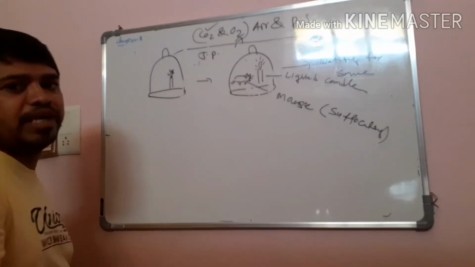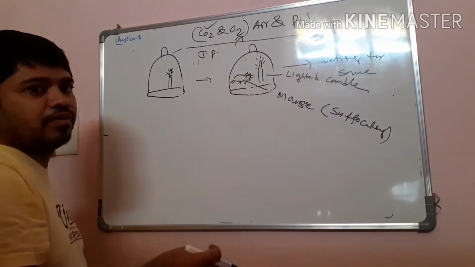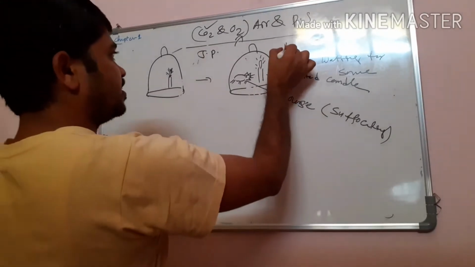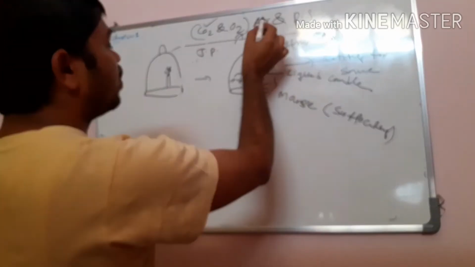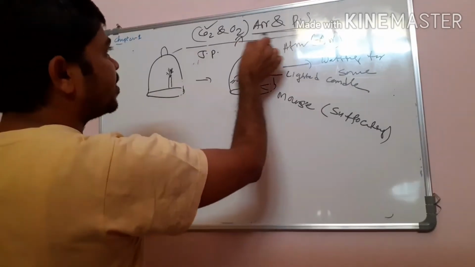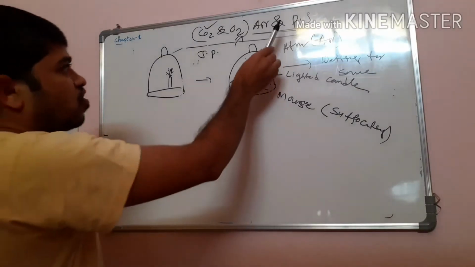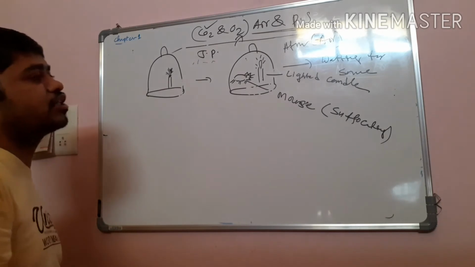This is a closed bell jar. Outside air does not enter the bell jar, and inside air does not leak out into the atmosphere. Now we are going to discuss the relationship between air and photosynthesis. To prove that, Joseph Priestley performed an experiment, the bell jar experiment.